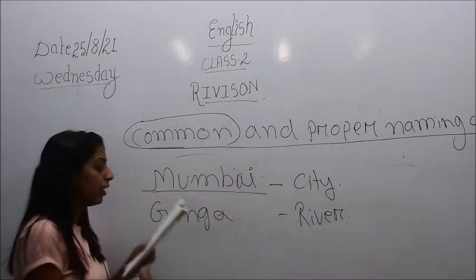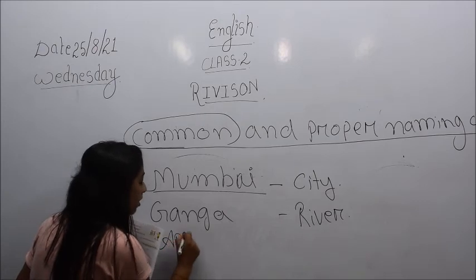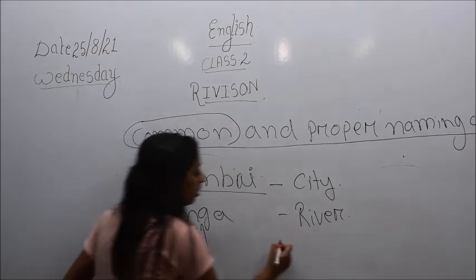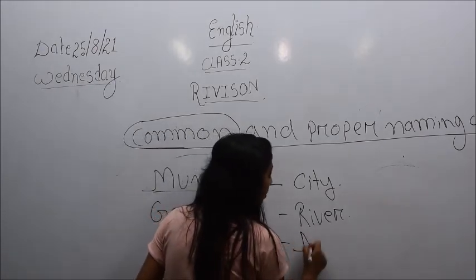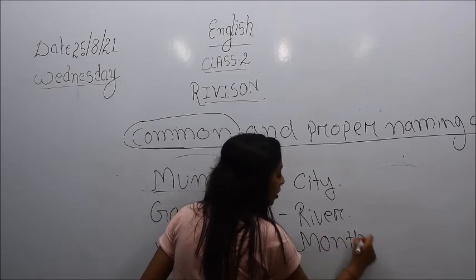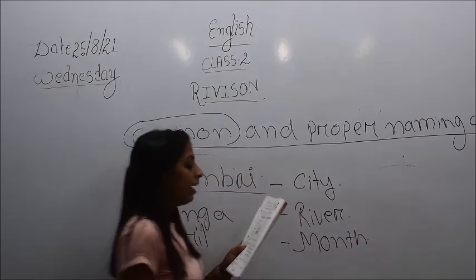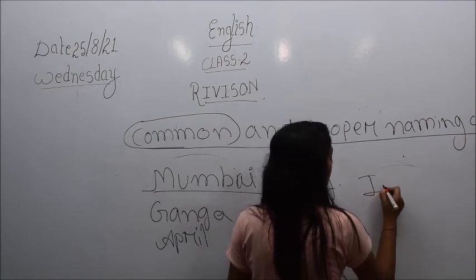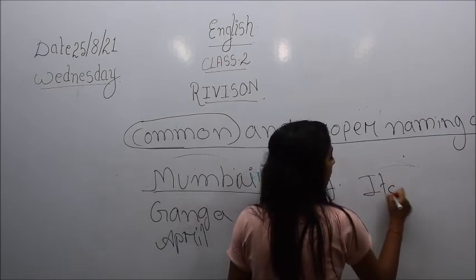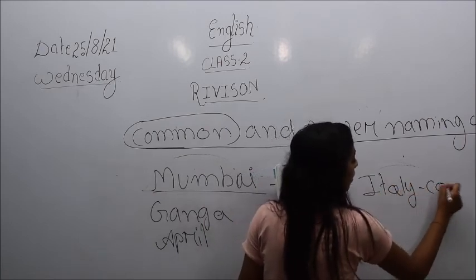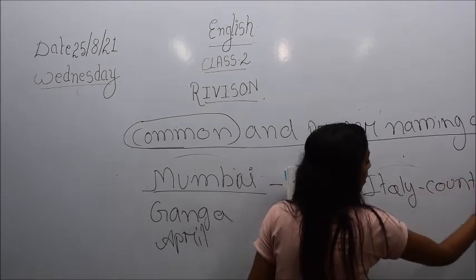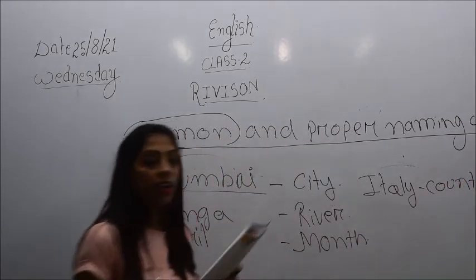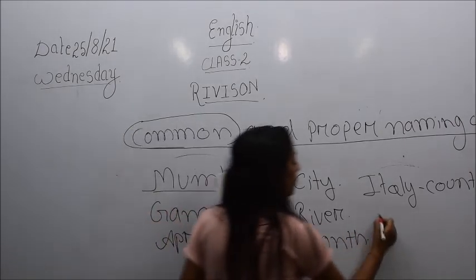Then comes number 3, April. April is a proper noun and what is it? It is a month. Then Italy. What is Italy? It's a country, right? Country. Then comes Christmas.